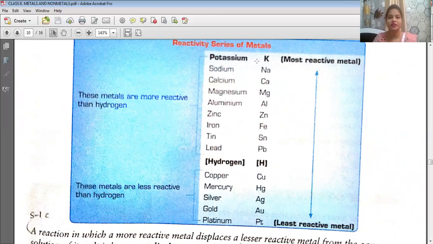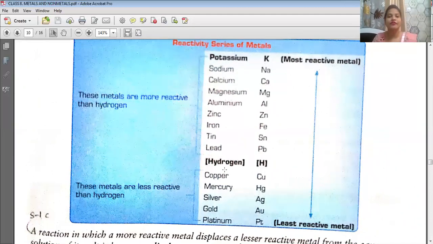Which is the highly reactive metal? Yes, the highly reactive metal is potassium. After potassium, it is sodium. Then calcium, magnesium, aluminium, zinc, iron, tin, lead, hydrogen. This hydrogen is written in bold. I will explain. After that is copper, mercury, silver, gold, and platinum.